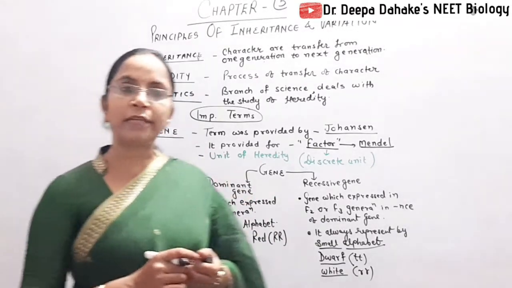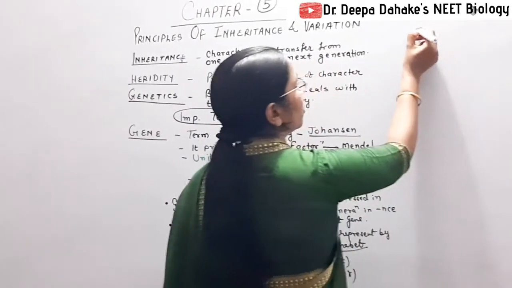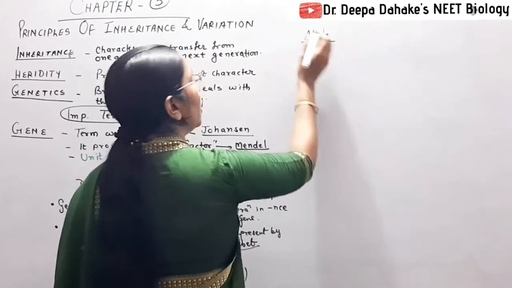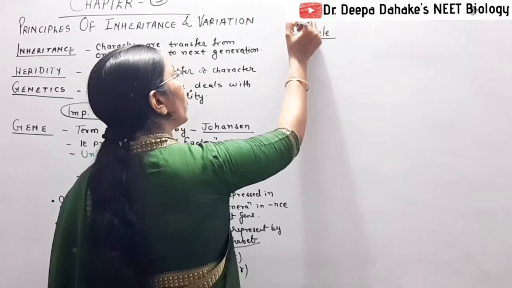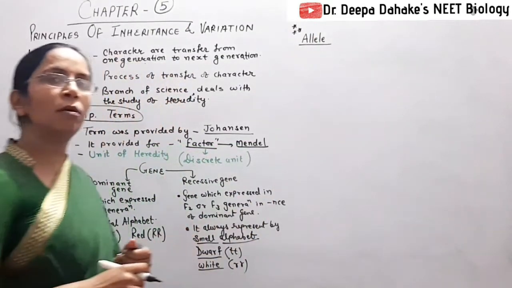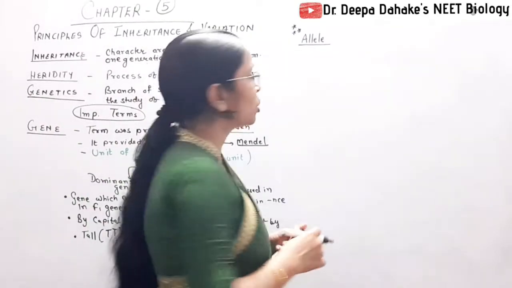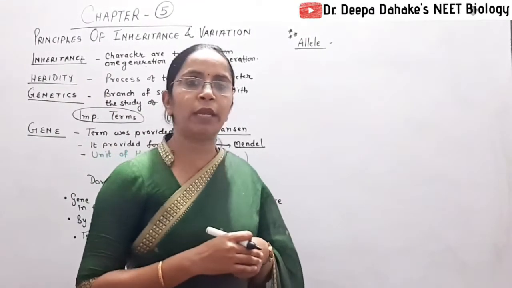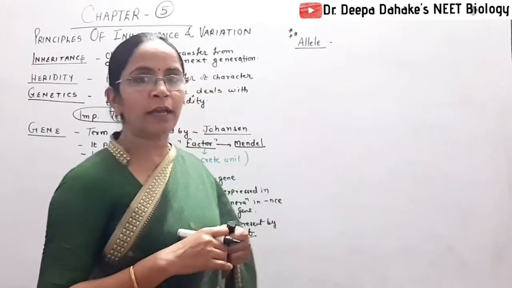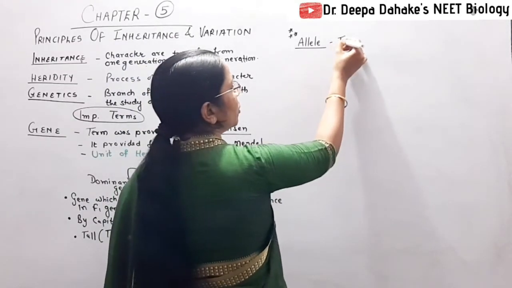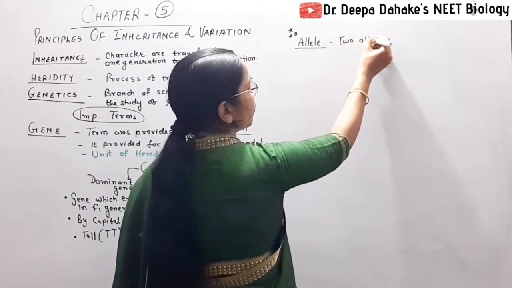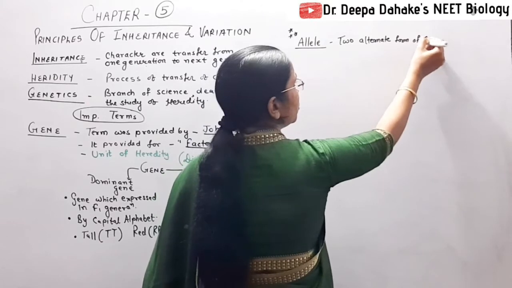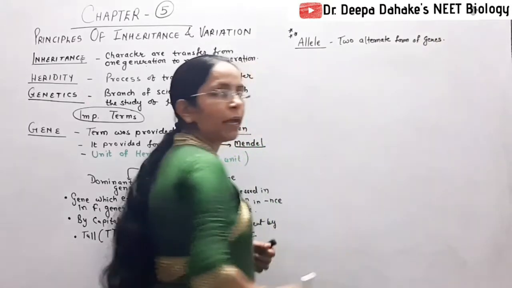Now we come towards the next term, one of the important terms, the allele. What is allele? The students who are preparing for board exam prepare this term for 1 mark and 2 marks questions. Now here you study the two forms of gene, one is dominant and one is recessive. When we define the allele, allele means the two alternate forms of genes are called alleles.